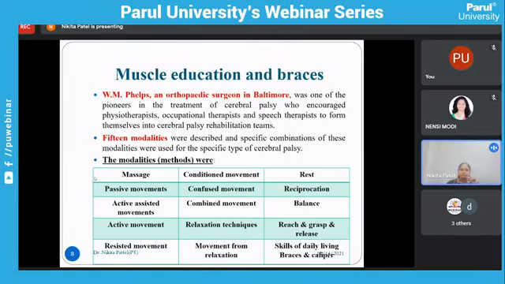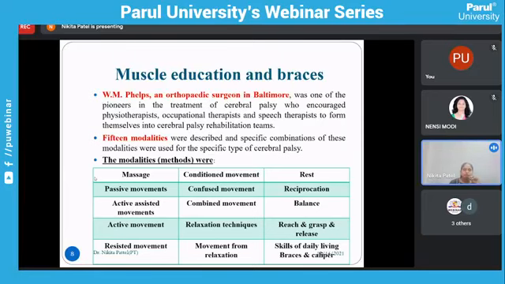We can give braces and calipers for the needy patient. That means if someone has a problem with lower extremity control, we can advise an AFO or KFO. According to the condition, we can prescribe the orthosis, and because of this orthosis we can do further treatment for that particular patient. So it will be helpful for us.